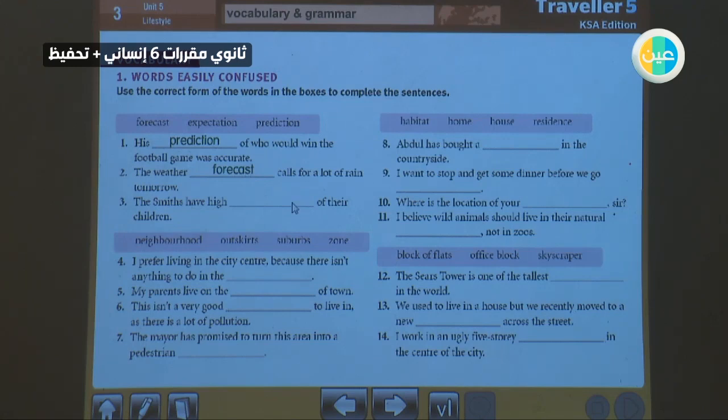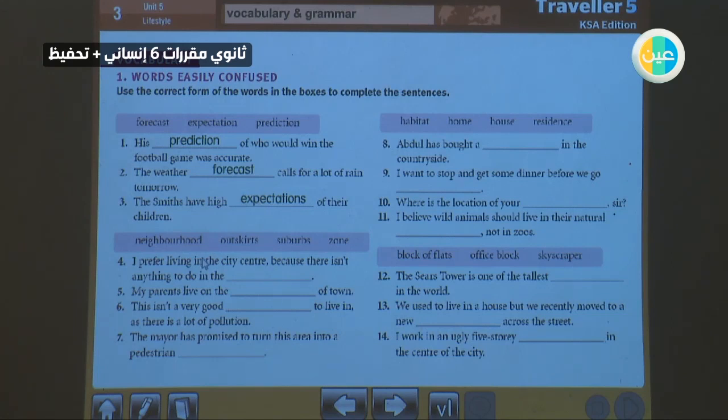The Smiths have high blank of their children. When you have a name like this, Smith with an S, it means it's the family name. The Smiths means the parents, the father and mother, have high blank of their children. Yes, for sure, expectations, because we said that expectation is something that belongs to a strong feeling.